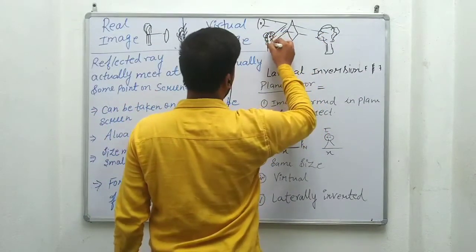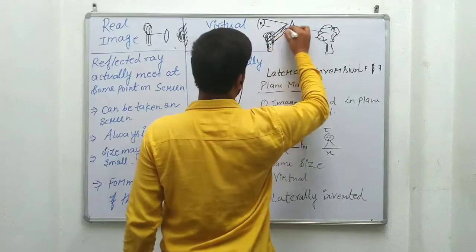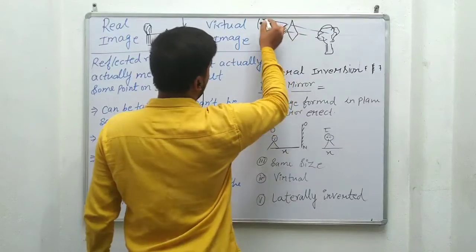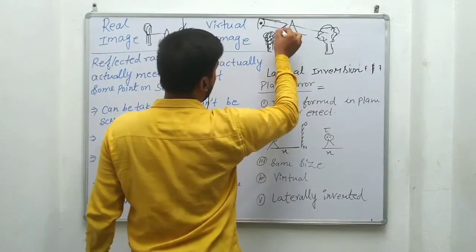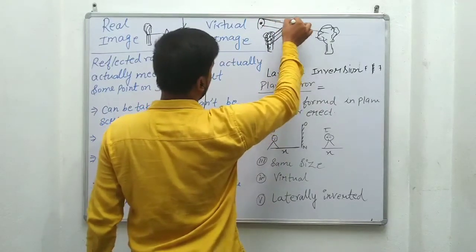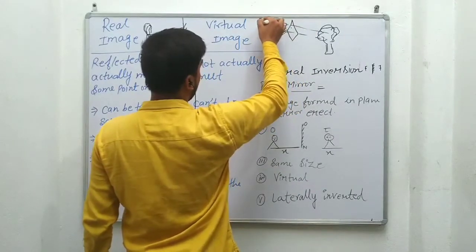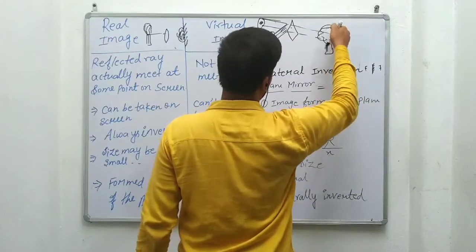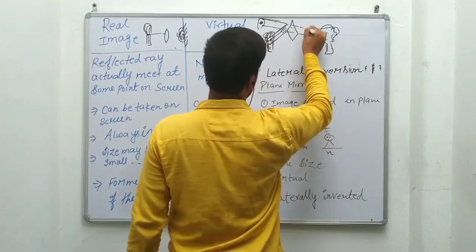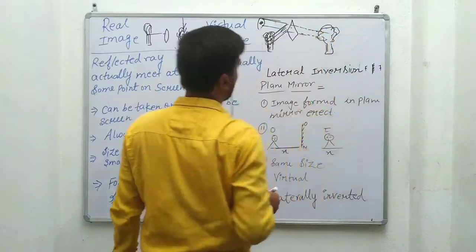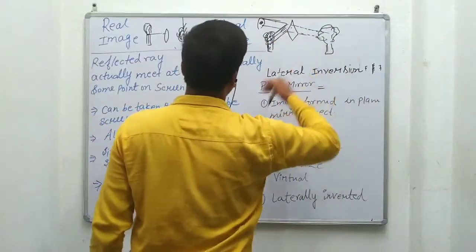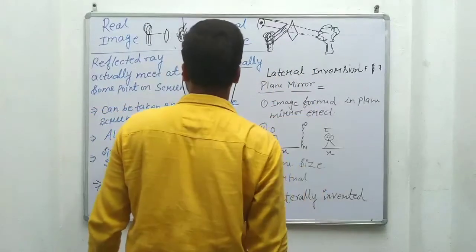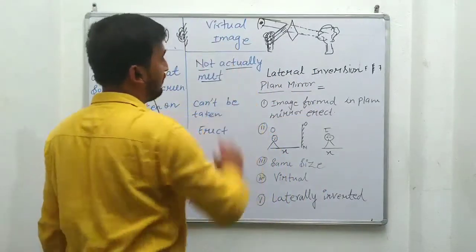Suppose this is a tree and the light is reflecting from the tree on a lens. When you see from here, this light, after falling on this surface and reflecting, we can see by our eyes. But actually it is not forming on the screen, so due to this reason I have shown it by the dotted line. So if the reflected ray does not actually meet or fall on the screen, we'll say this is the case of virtual image.